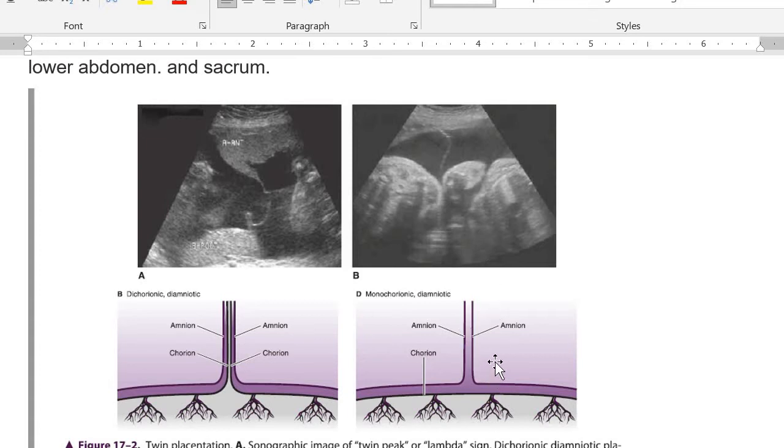Now look at this one, how it would be apparent. Chorion, amnion, and this is the second amnion. So there is no chorion in between these two lines of membranes, and the thickness is less than 2 millimeters. Now, what do we call this sign? Look at this one.